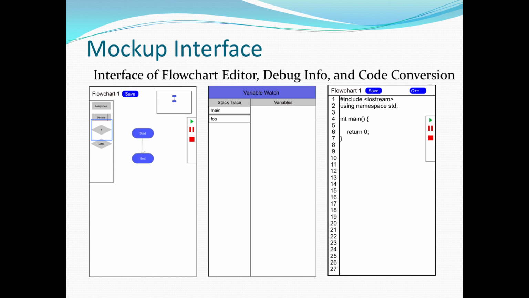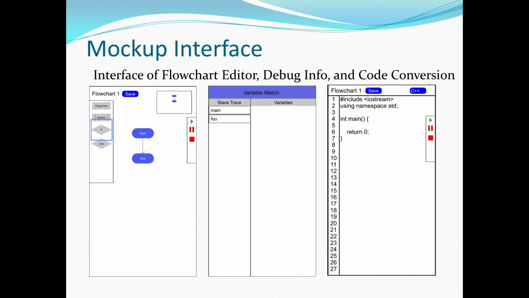And so the second one in the middle, we have the debug info, which has the variable watch and the stack trace. So the stack trace tracks which function we are currently calling, such as the main or the user-defined function, and it also shows the variables that are available to those functions. We can also edit the variables through this variable watch.